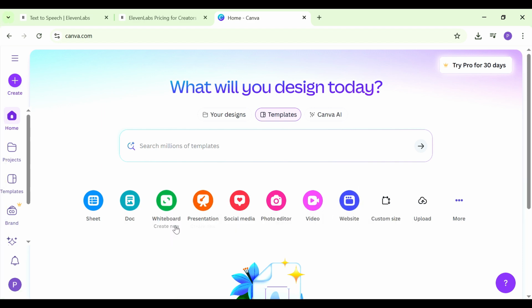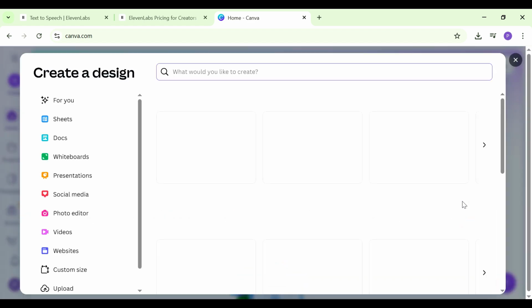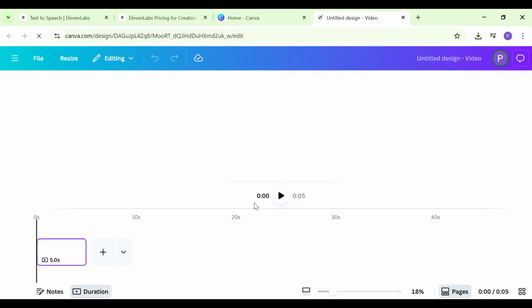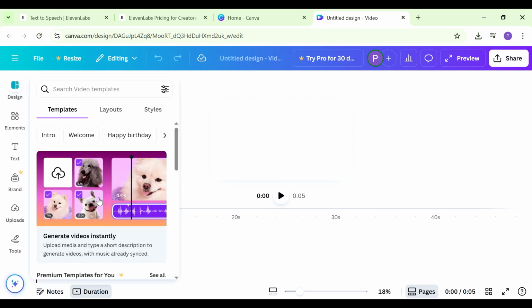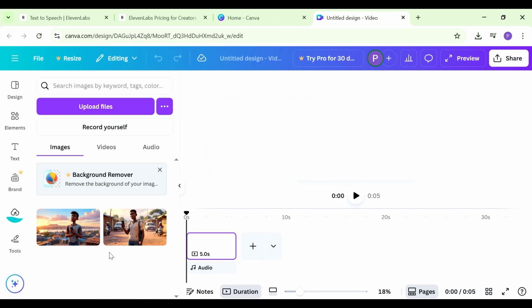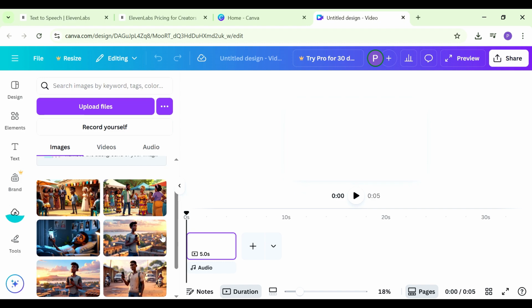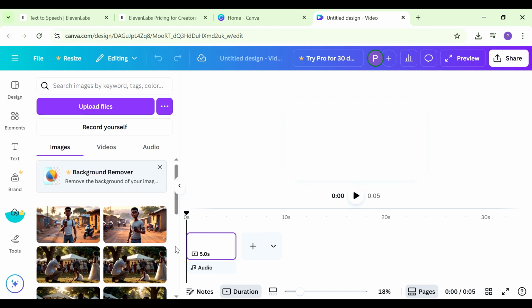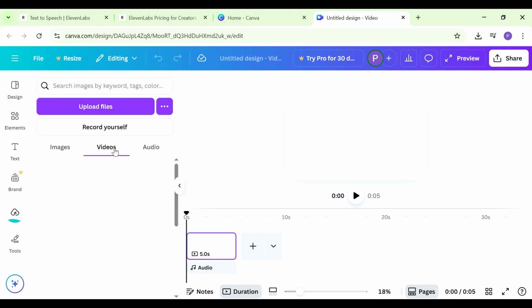So we're going to go to Canva, and if you use these 3 dots, you can see some of the designs that you can create. What we are looking for is the video landscape here. That is what we want to create. You can see it has opened for us a blank canvas here. The next step is for us to import all our assets. That is the AI images, the voiceover, and the music, so that we can start creating our video. You just bring them and drop them here in Canva. They're going to go to the upload section.